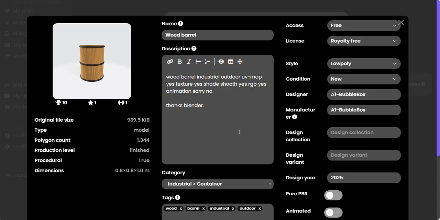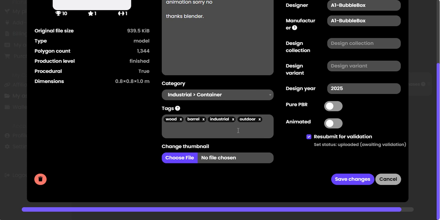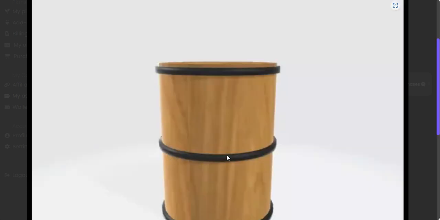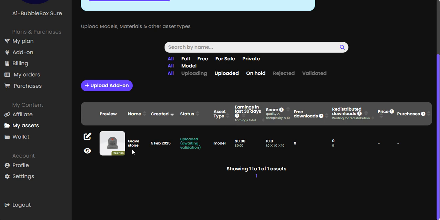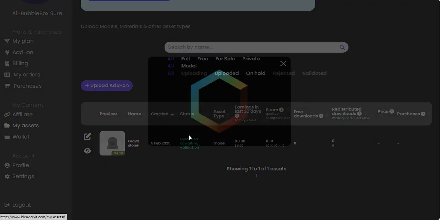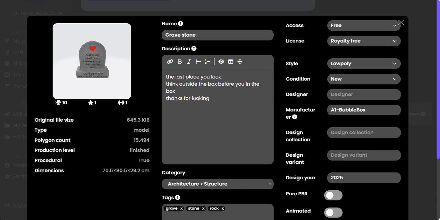So I'm going to click the eyeball, go down here, click the dustbin. As I said, it's on Sketchfab, so if they don't want it, they don't want it. As I said, there's nothing wrong with this. I'm going to show you this again. As I said, this is what it's called, this is the description. It's made by a Bumblebox.